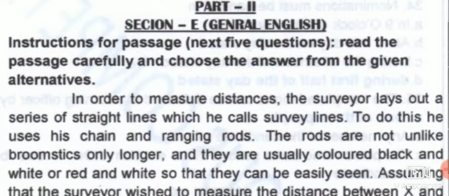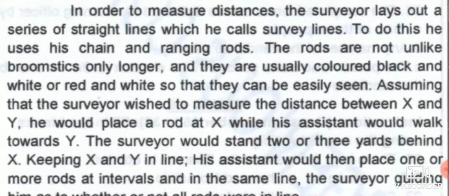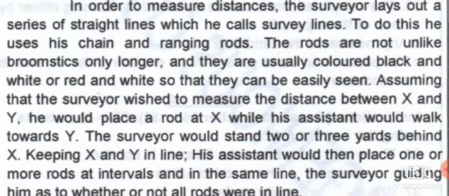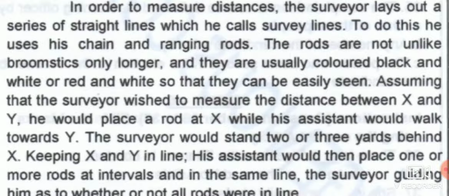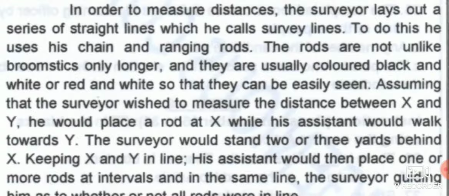Let us see exactly what English paragraph has been given for the next 25 marks. In order to measure distances, the surveyor lays out a series of straight lines which he calls survey lines. So we should know what exactly the survey lines are. To do this, he uses his chain and ranging rods. The rods are not unlike broomsticks, only longer, and they are usually colored black and white or red and white so that they can be easily seen.